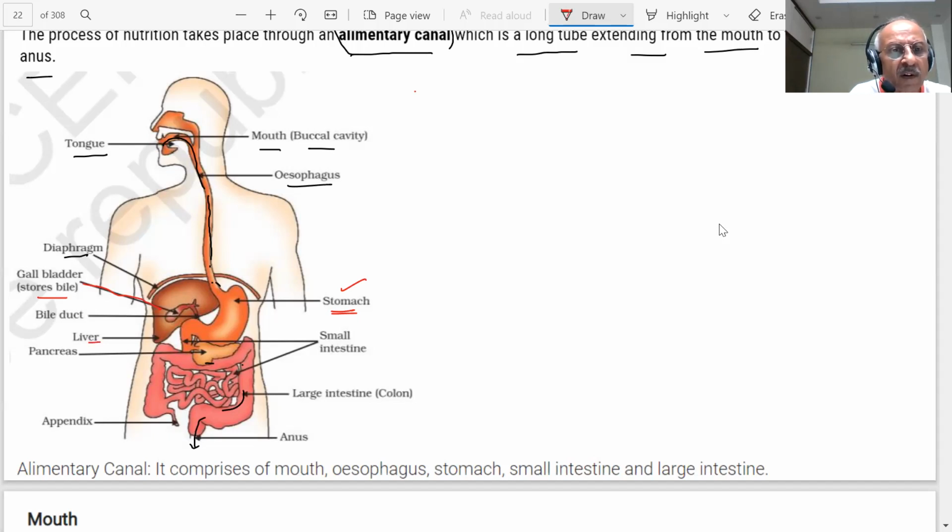Liver, pancreas, and that is a pipe which is still going on. Small intestine, you can see small intestine as shown here. Appendix, and this is the anus, exit of the excretion. Which canal am I talking about?